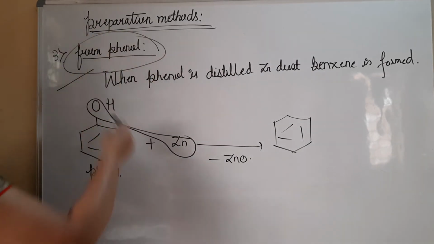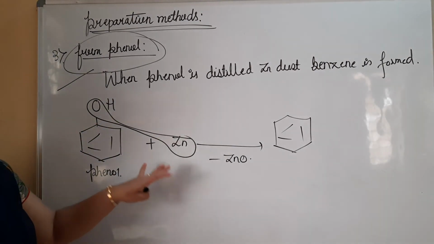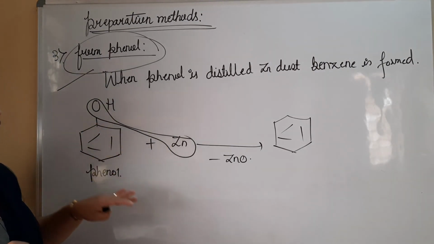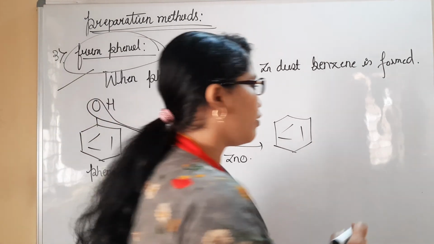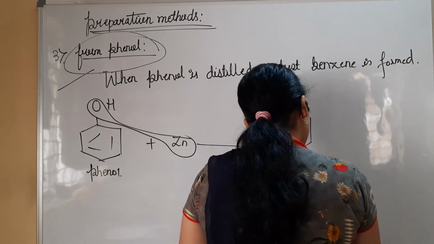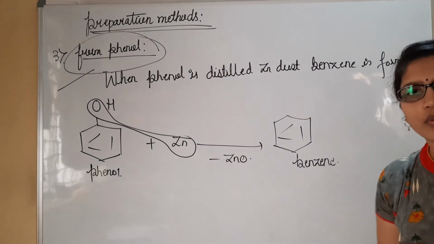This question has been asked for 1 mark in your board examination. So do concentrate here. When you treat zinc with phenol, it is going to combine with oxygen, zinc oxide is removed, and finally the benzene product is formed. Do copy this, we'll move to next.